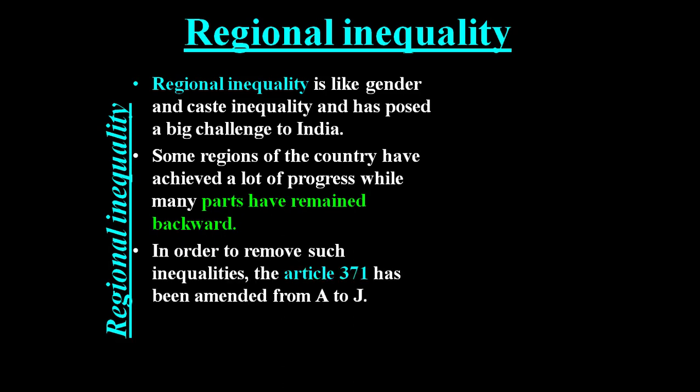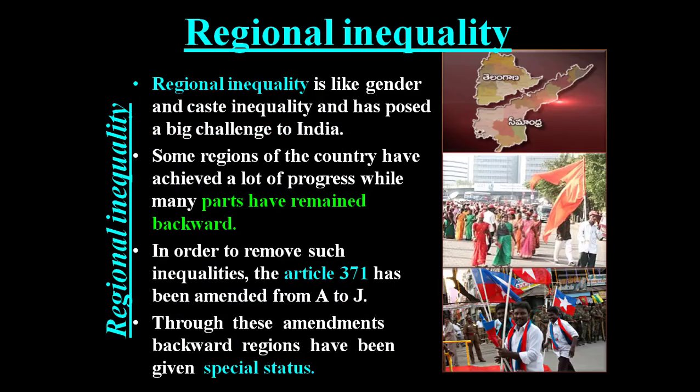In order to remove such inequalities, Article 371 has been amended from A to J. Through these amendments, backward regions have been given a special status. Take our Karnataka as an example. It has been given as a measure for the development of Hyderabad Karnataka, so that special priority is given for the upgradation and improvement of those areas.